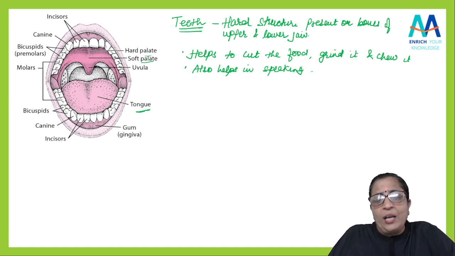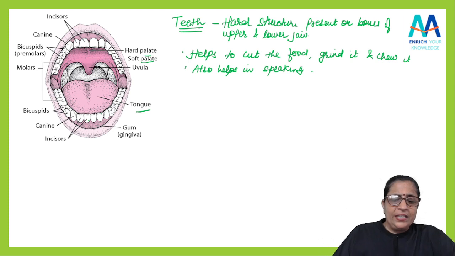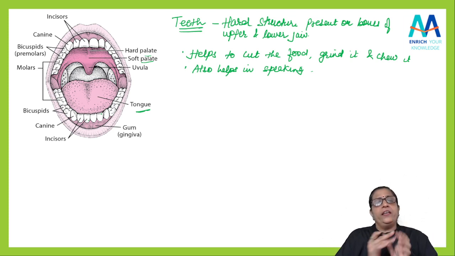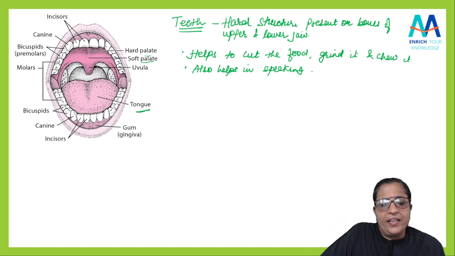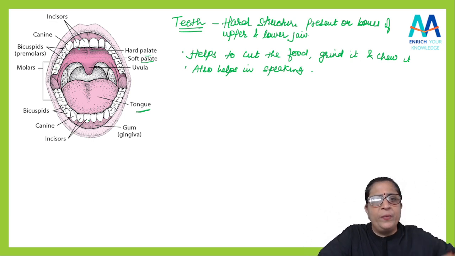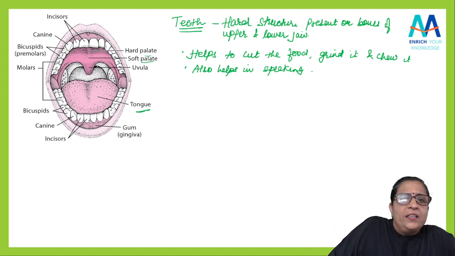There are different types of teeth also. You must have seen, do all these teeth look similar? No. You can see these two teeth are different, then this is different, then these teeth are also different.